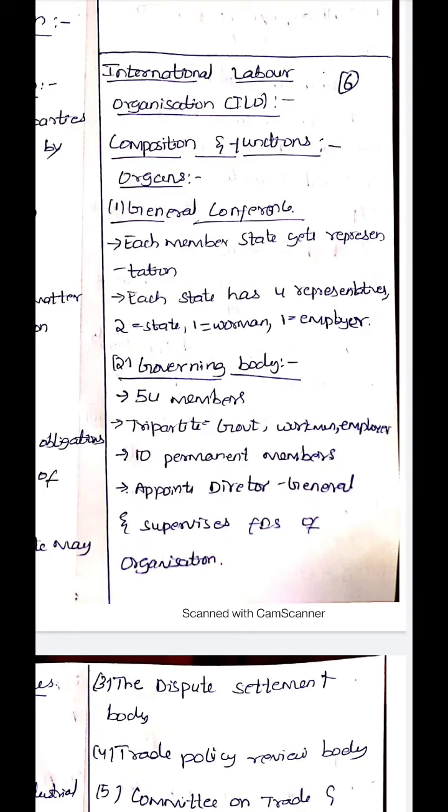Governing body. There are in total 54 members in governing body, and it is tripartite, that is, it consists of government, workmen, and employer. There are 10 permanent members. Among these 54 members, only 10 are permanent. And the function of governing body is to appoint a director general and supervise the functions of organizations.